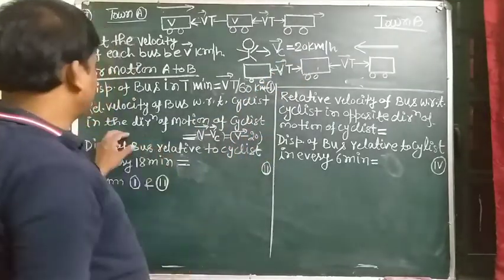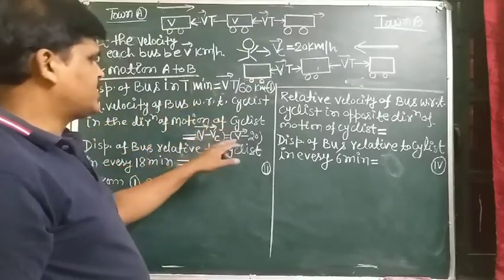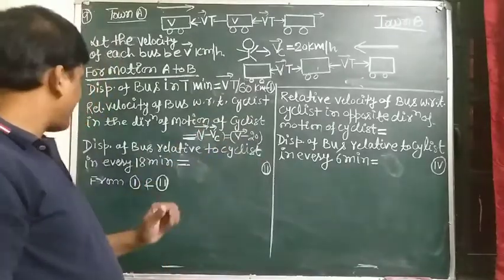This is the relative velocity of the bus with respect to the cyclist in the direction of motion of the cyclist, vector v minus 20 kilometer per hour.